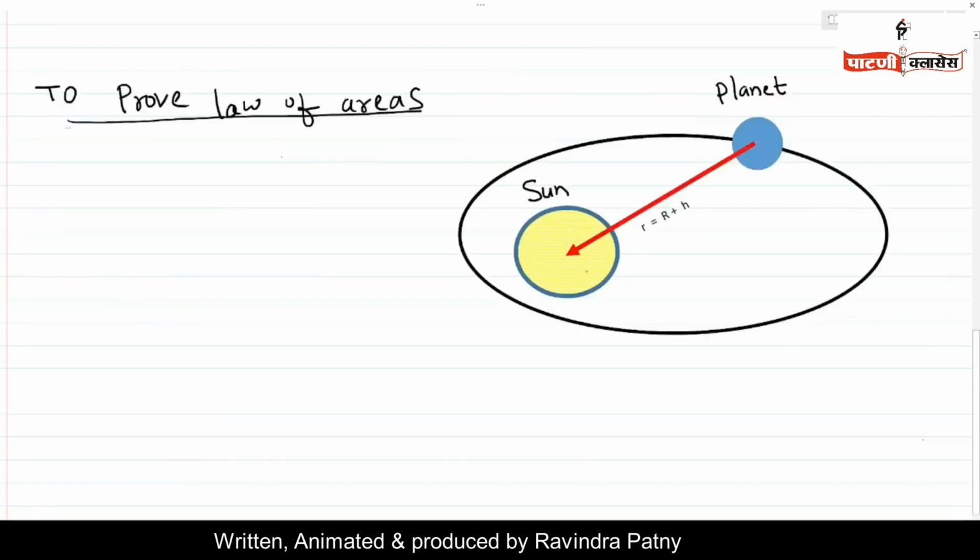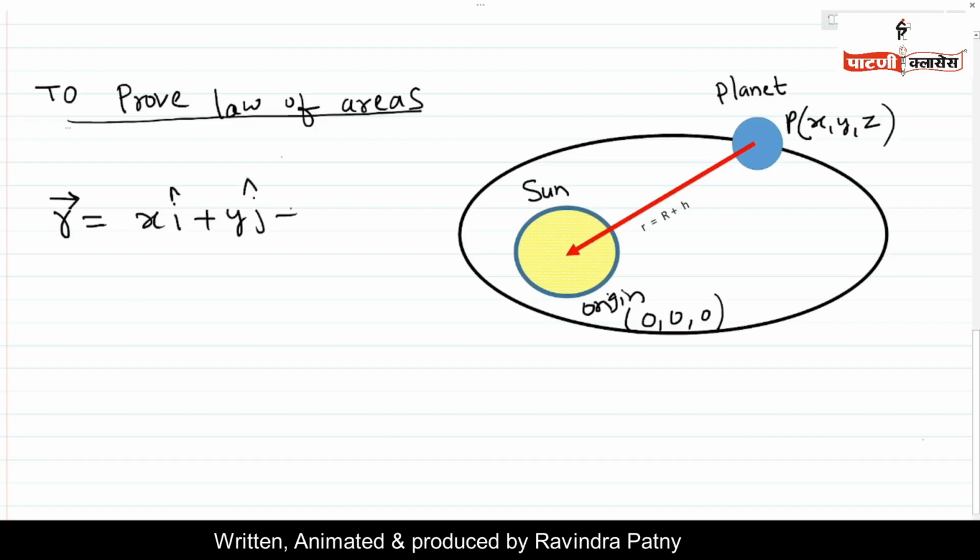Now, let us assume the Sun is at the origin and the planet has coordinates x, y, z. Then the coordinates of the origin are 0, 0, 0. We are assuming the Sun as the origin and the planet having coordinates x, y, z. Then the position vector of the planet is given by x i cap plus y j cap plus z k cap. So this is the position vector of the planet orbiting around the Sun.